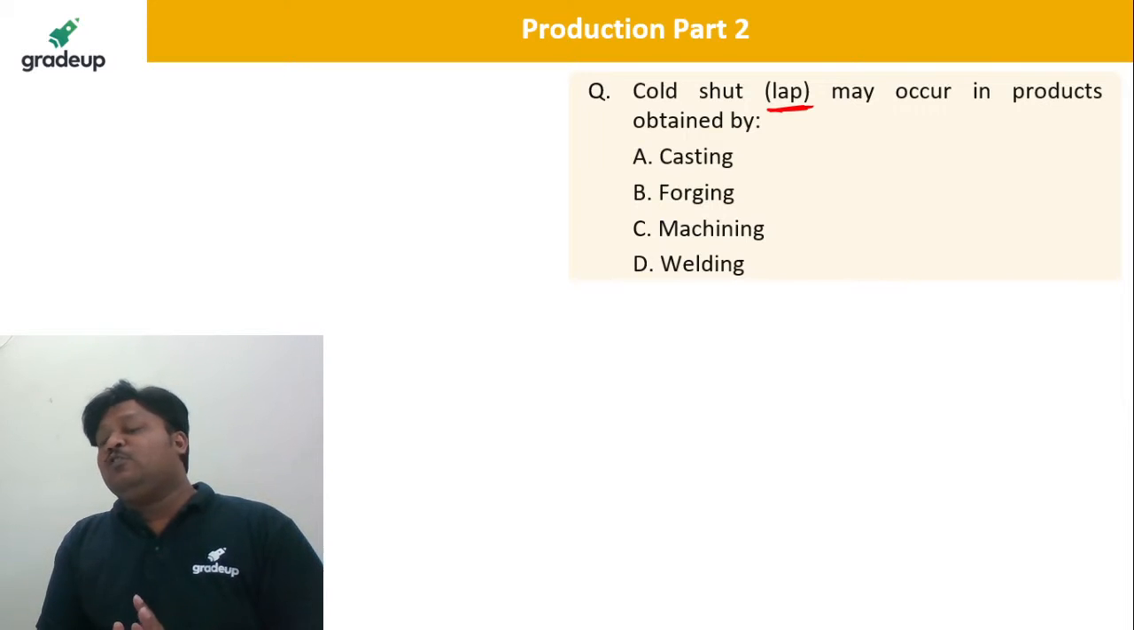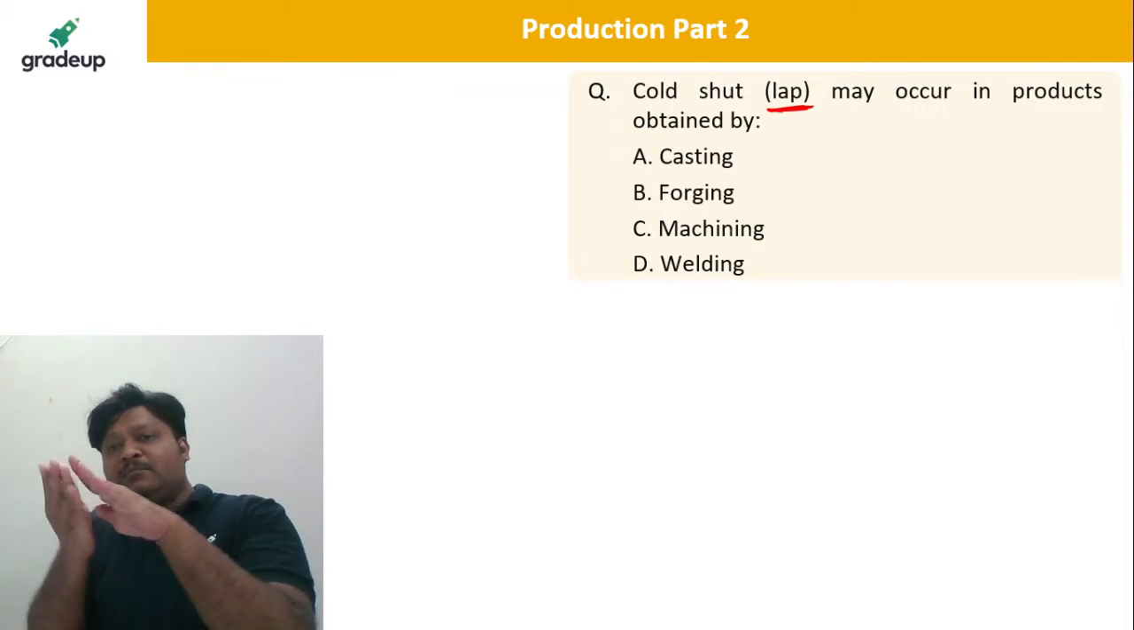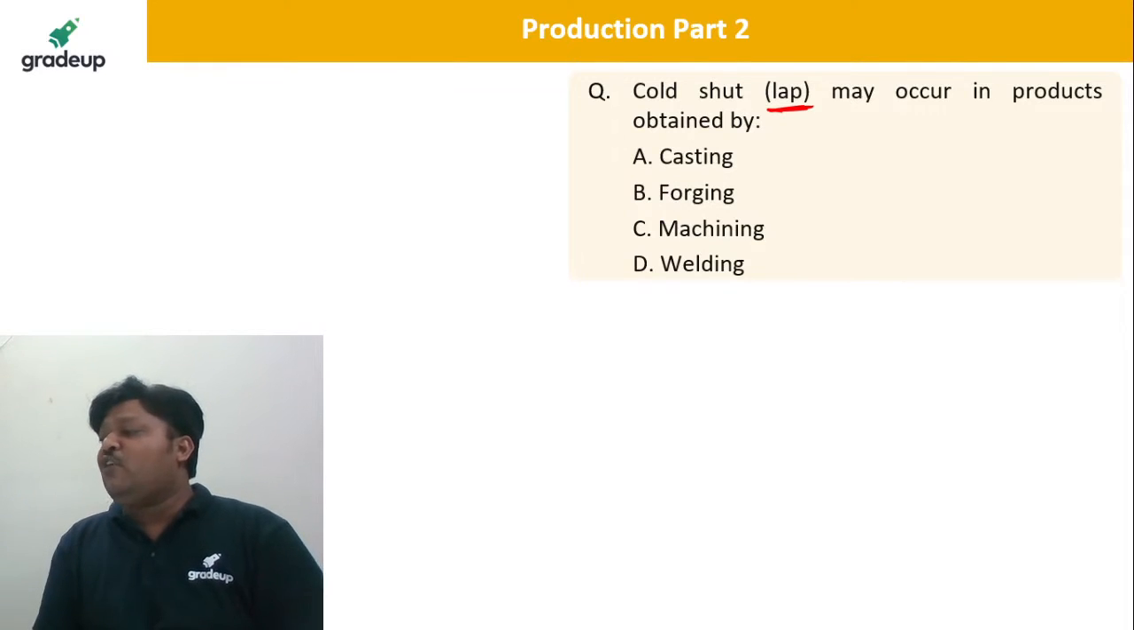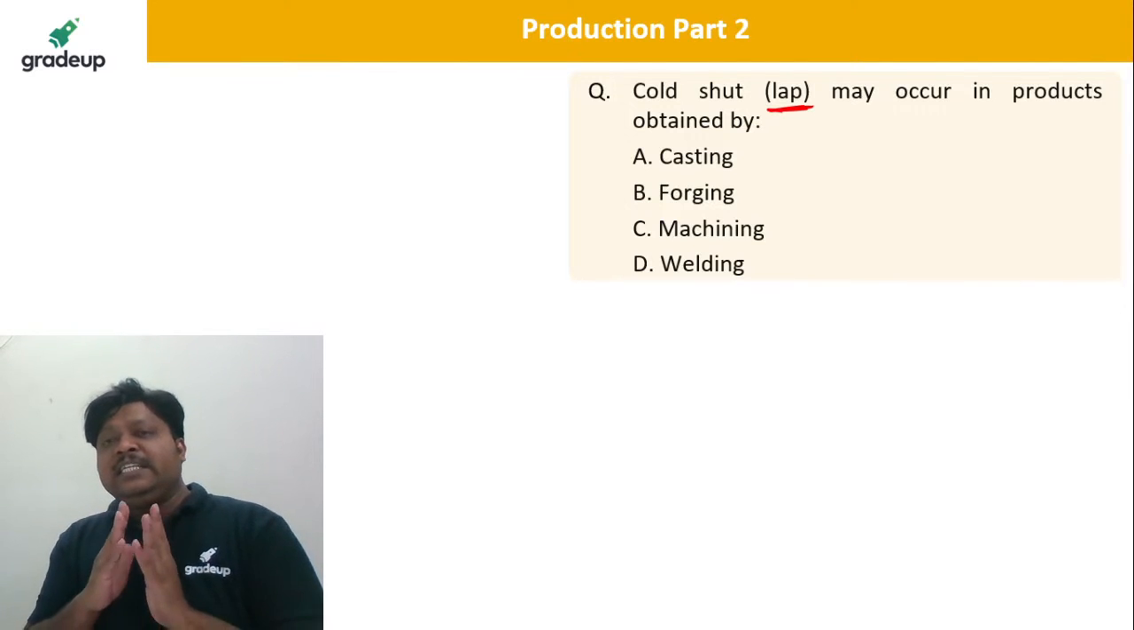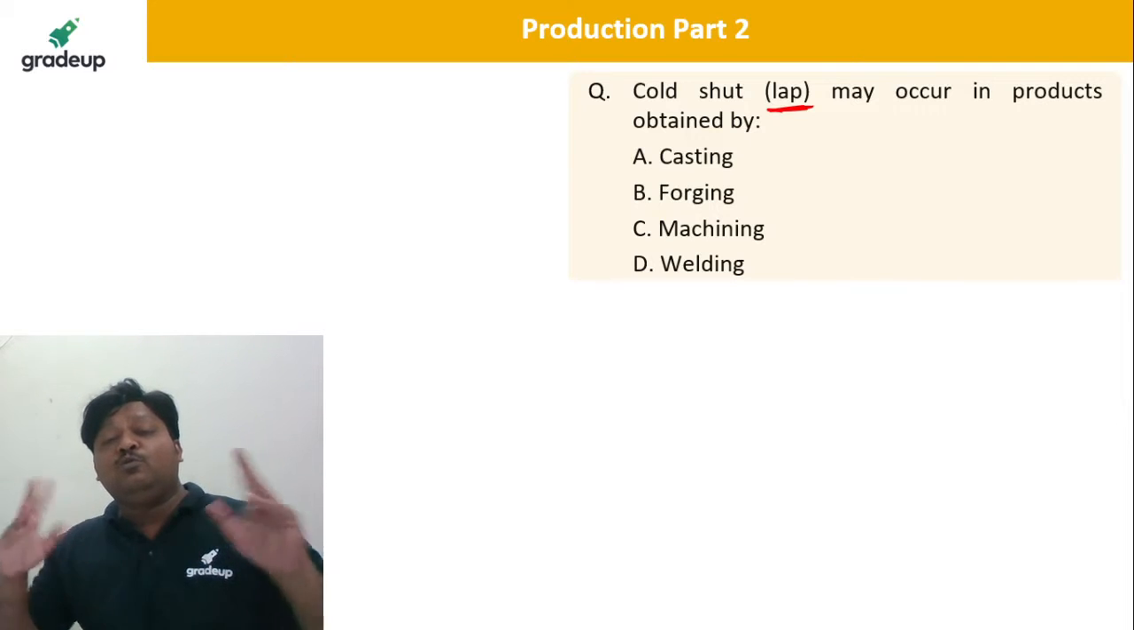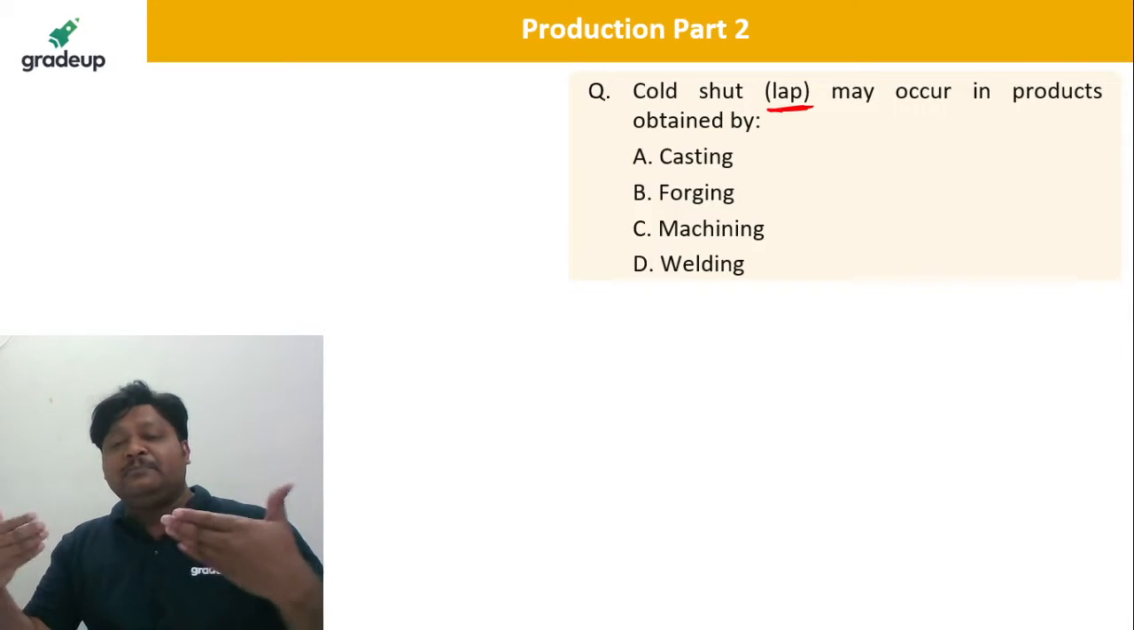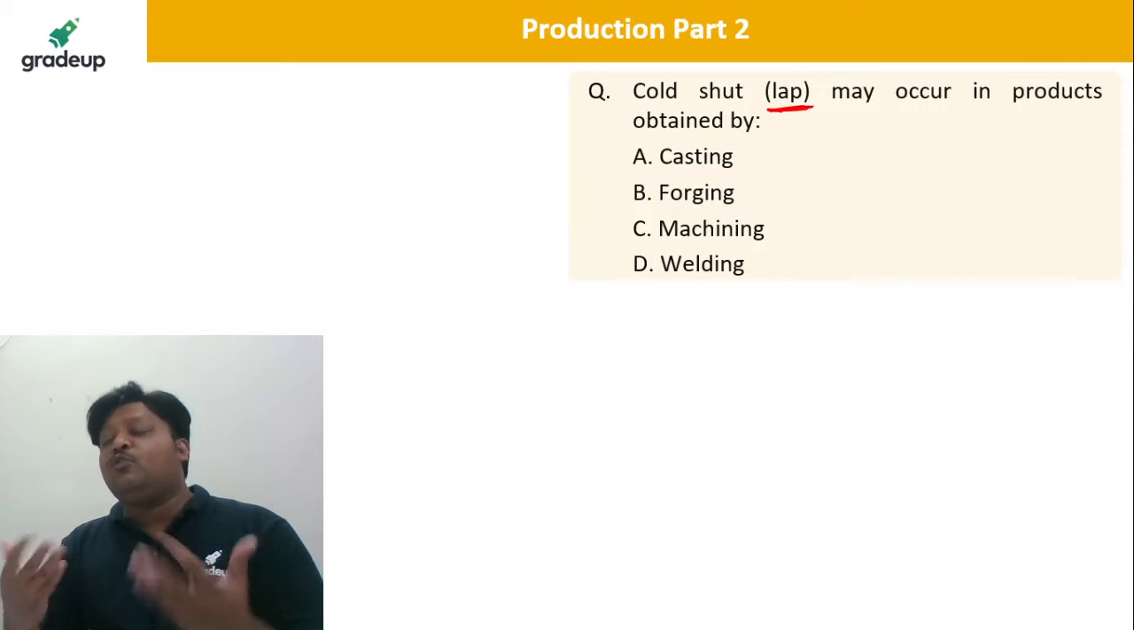So they are saying cold shut, in bracket lap. So lap is a kind of folding at the end of the forged product, or in that folding some cracks are getting generated at the corners in the forging operation. Only cold shut is the cavity produced due to the improper fusion of the two molten metal streams where they are meeting each other. So that is the cold shut.